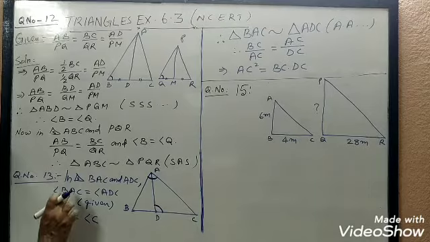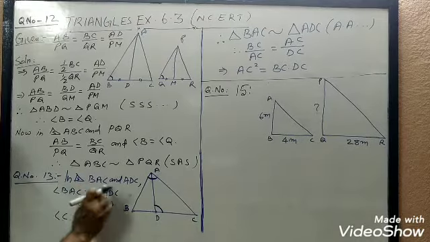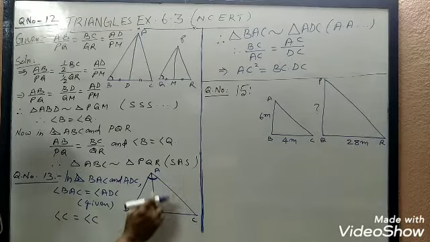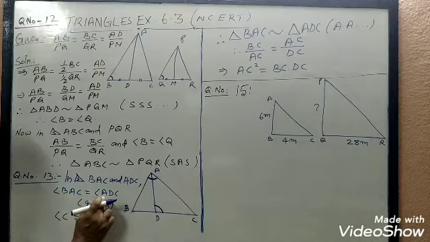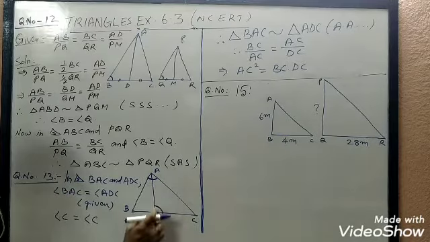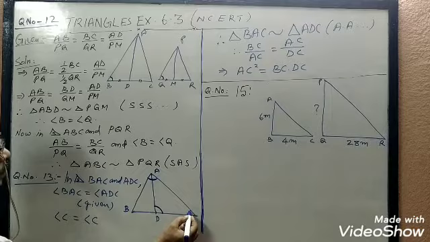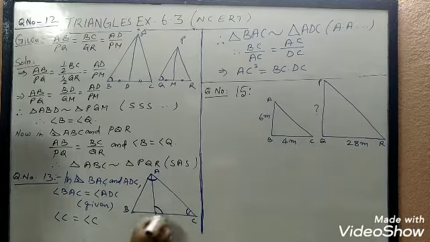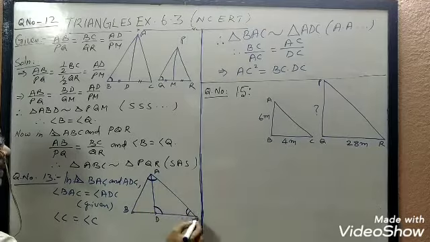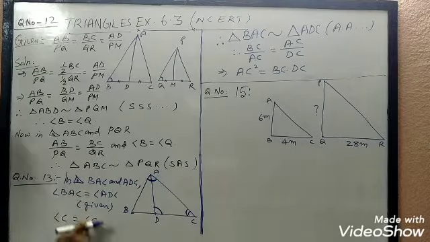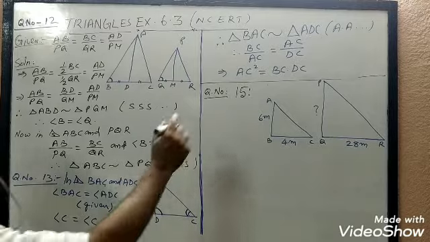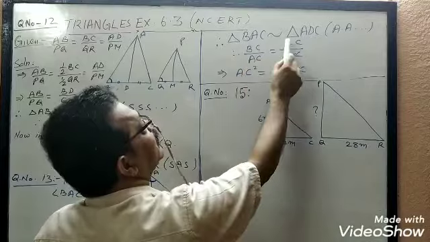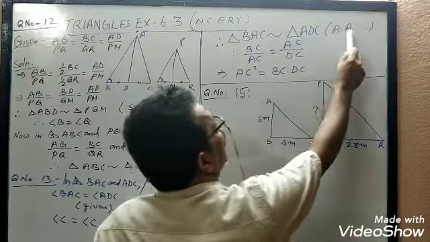So let us prove it. In triangle BAC and triangle ADC, angle BAC equals angle ADC, given. And angle C equals angle C in both the triangles. In triangle ABC there is angle C, and in triangle ADC also there is angle C. So angle C is common. So two angles are equal. Therefore, triangle BAC is similar to triangle ADC by AA similarity.